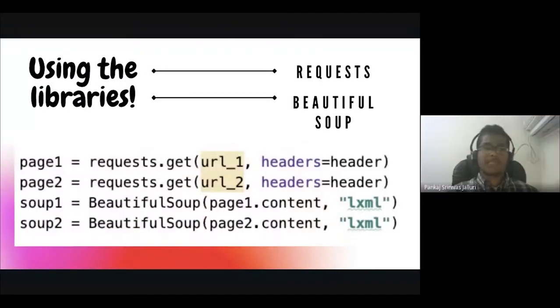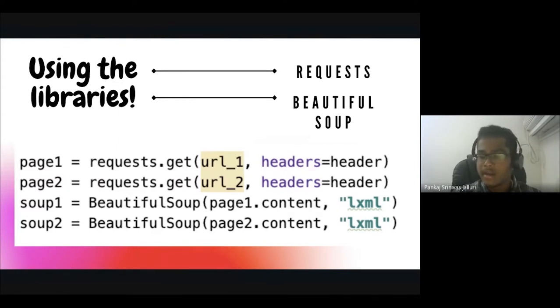Hello everyone, I'm Pankaj. So the first step in this code is to get the URLs and connect them to the web scraping. As Chirag said, request is used to get anything you want, and Beautiful Soup is just going to connect it and extract everything.